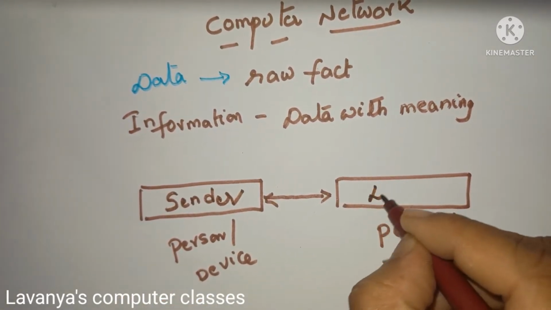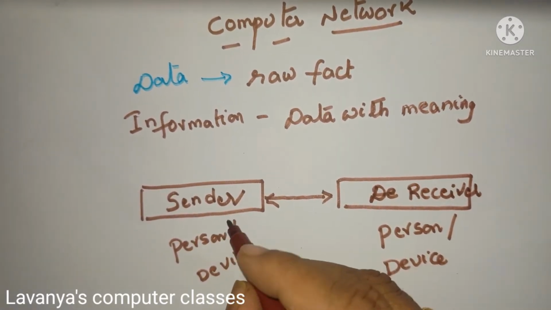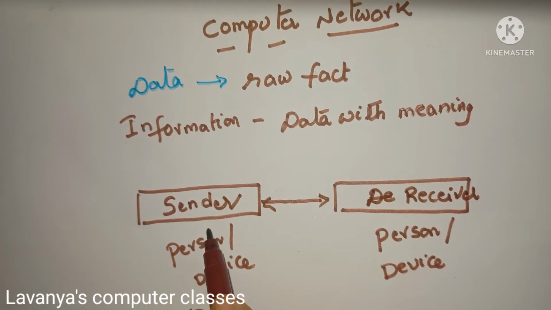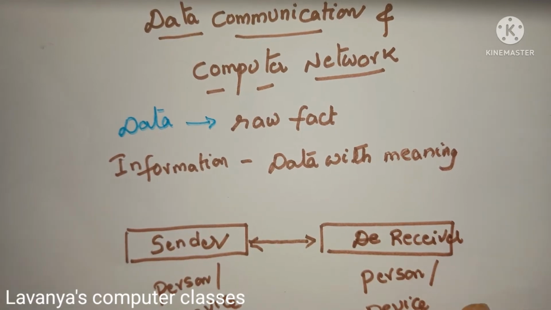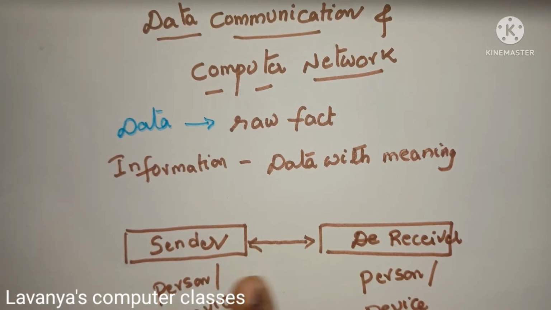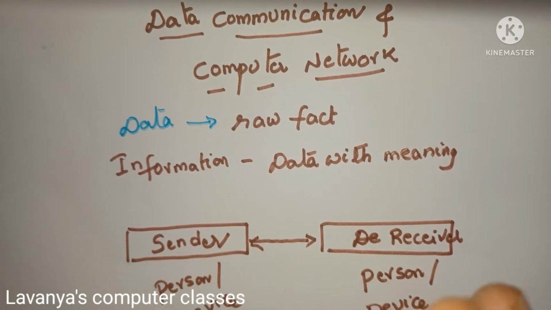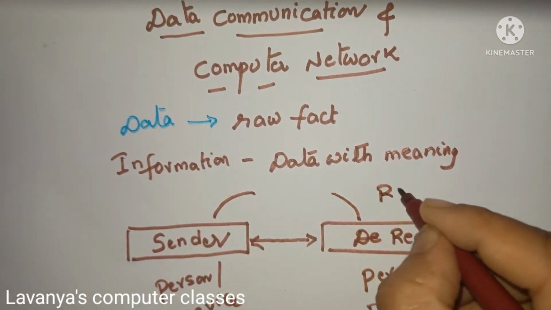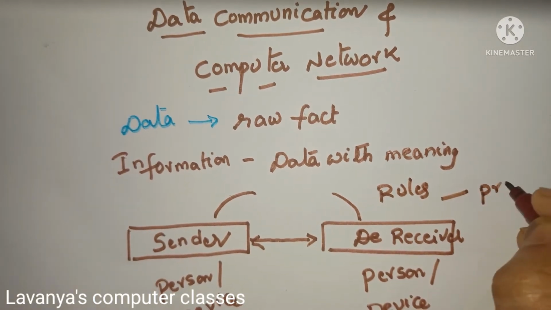So, here two are known as the sender and the receiver. The sender is the person or device that is sending the information. The receiver is the person or device that is receiving the information. Sender and receiver both are important, and in between these two, you have to follow some rules and regulations. According to those rules only you are sending the information. Those rules are known as protocols.